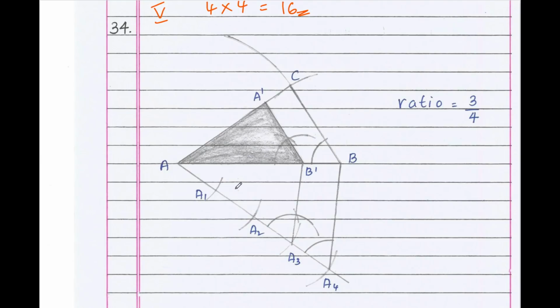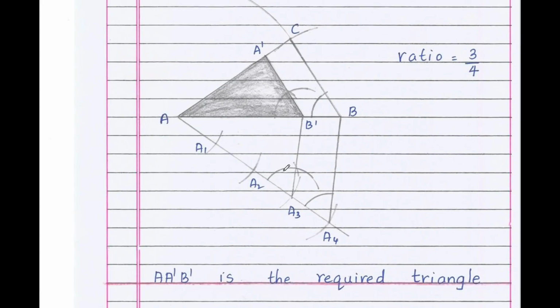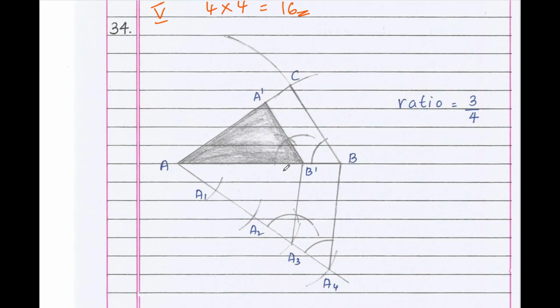That is, construct the triangle with sides 6 centimeter, 4 centimeter and 7 centimeter. Then construct another triangle whose corresponding sides are 3/4 of the sides of the first triangle. Here is the important tip: first write down the ratio. In the denominator we have 4. That means you need to cut 4 arcs.